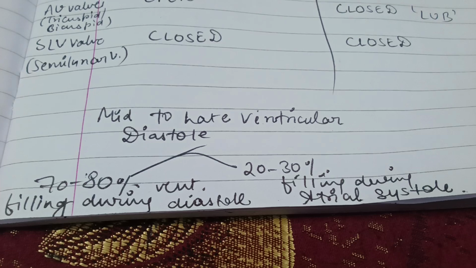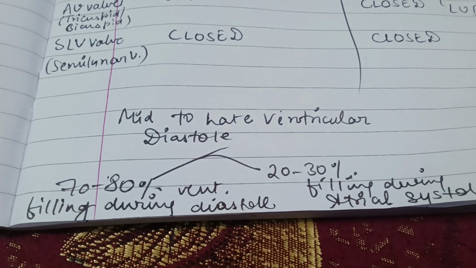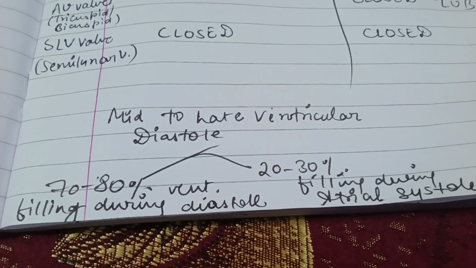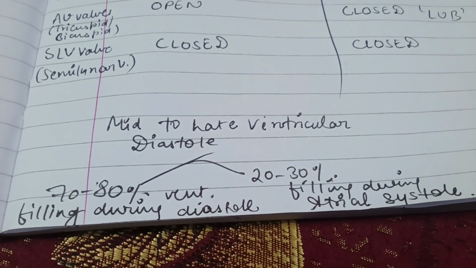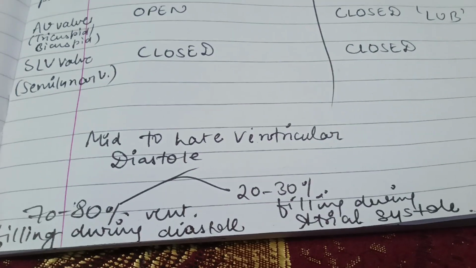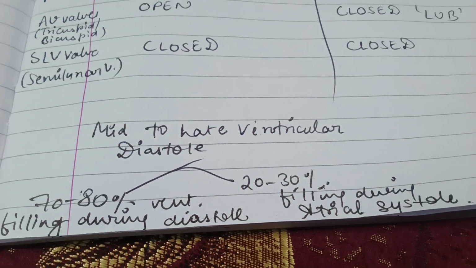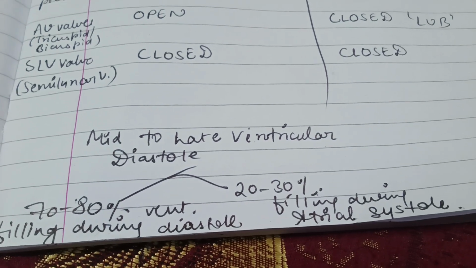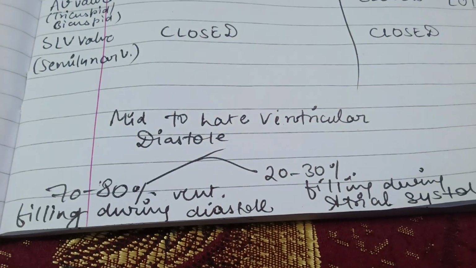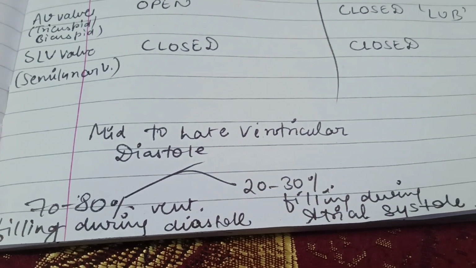I have just told you that ventricular diastole, which is ventricular relaxation, happens after ventricular systole, and it allows 70 to 80% of filling. This also continues until atrial systole, meaning until the atria are contracting, then 20 to 30% filling happens, and it continues until then. So ventricular diastole continues from after ventricular systole until atrial systole.